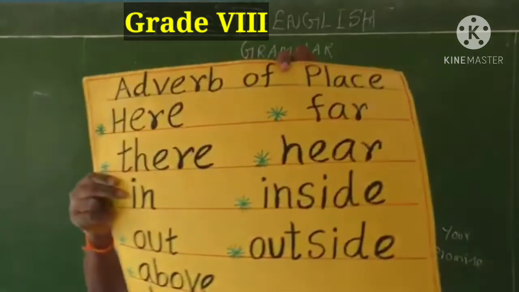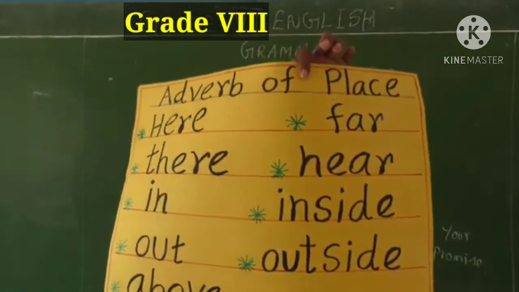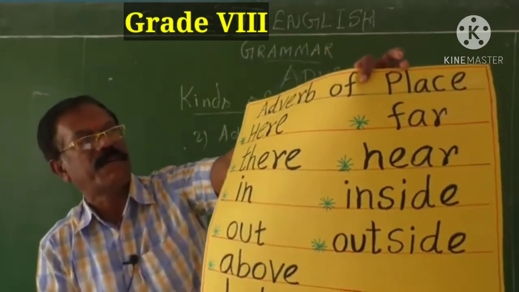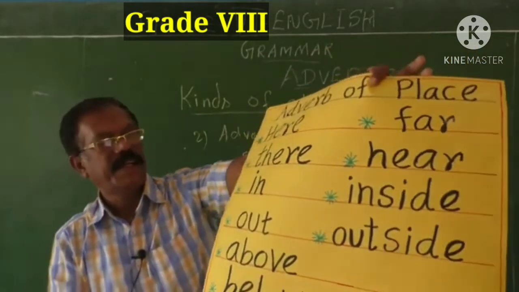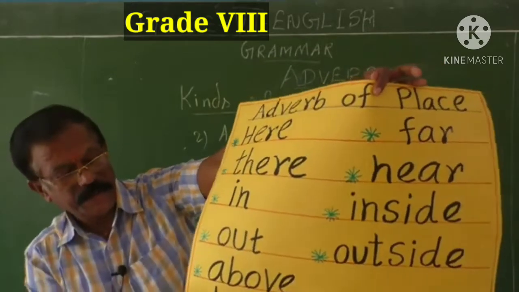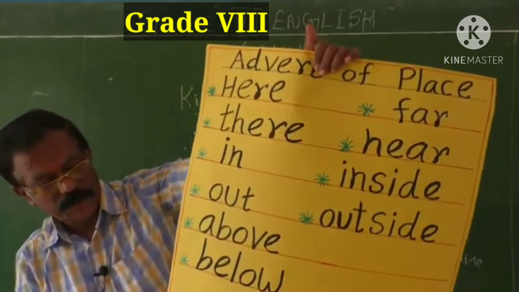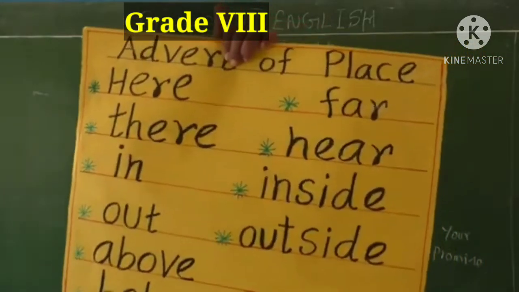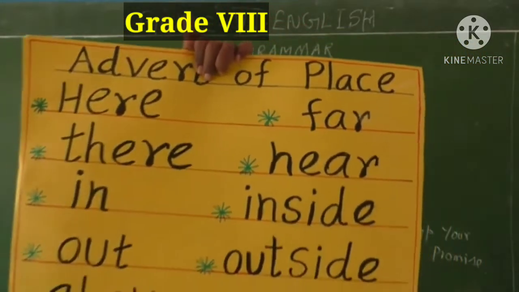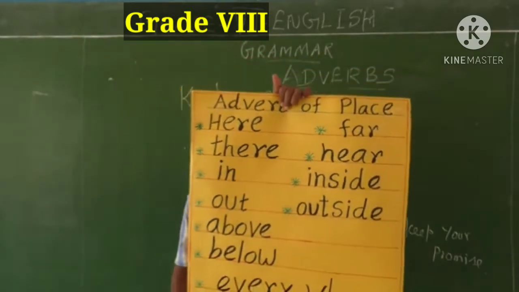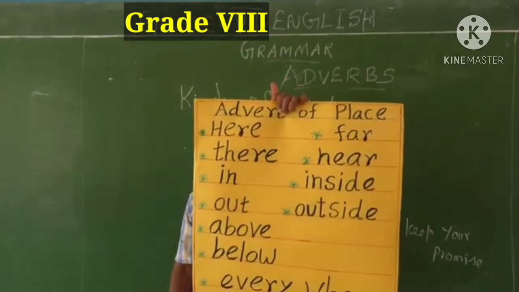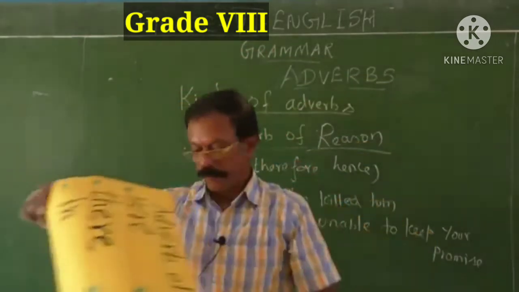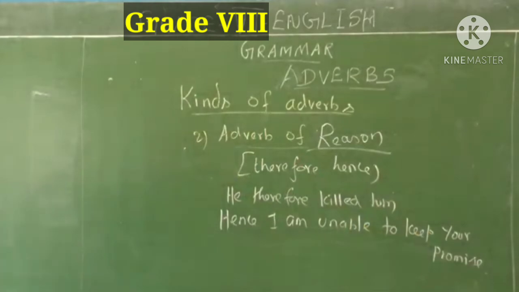Then next, adverb of place. They answer the question where, the place of action. I have listed some adverbs of place: here, there, in, out, above, below, everywhere, far, near, inside and outside. They are called adverbs of place because they answer the question where. It describes the place of action. Okay, children. Next chart.